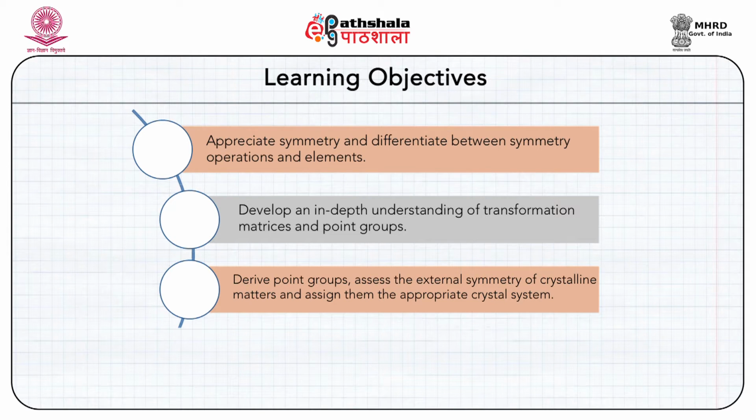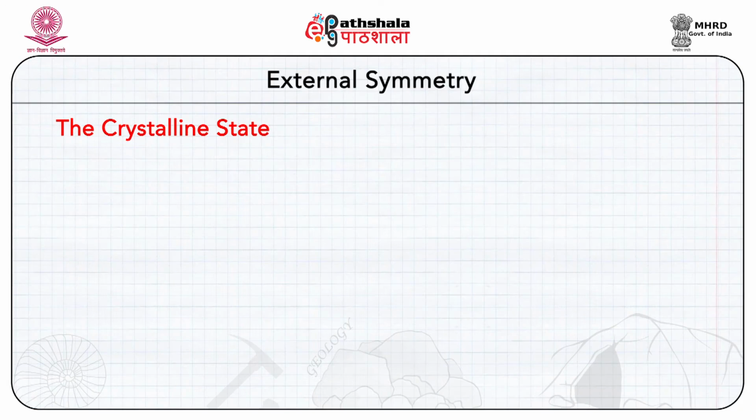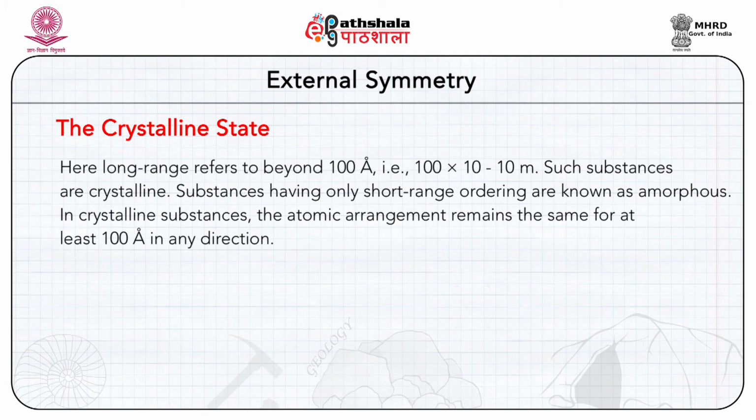By self organization, the basic constituents of matter acquire different properties. Electrons, protons and neutrons combine to form different elements. The elements combine to form molecules. The characteristic properties of some substances are due to the long range systematic arrangement of their constituent atoms of elements or molecules. Here long range refers to beyond 100 angstrom or 100 times 10 to the power minus 10 meter.